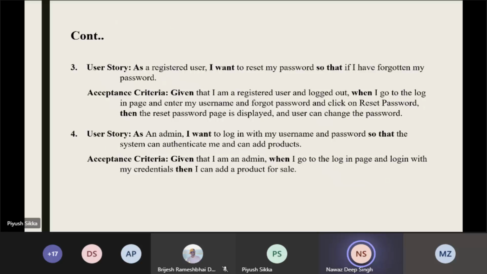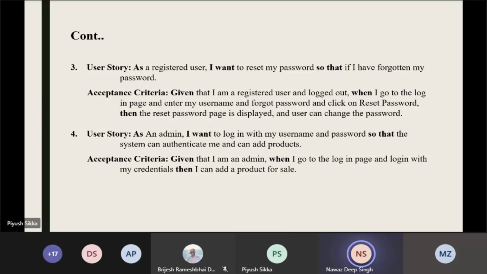And the third case scenario is when I want to reset my password because I have forgotten it. When I go to the login page, enter my username, click on forgot password and then reset, the password page is displayed so that I can reset my new password.